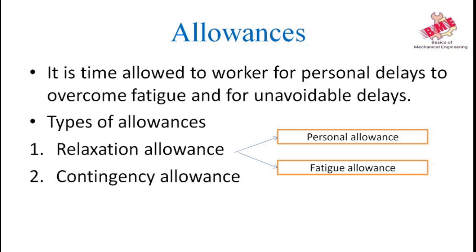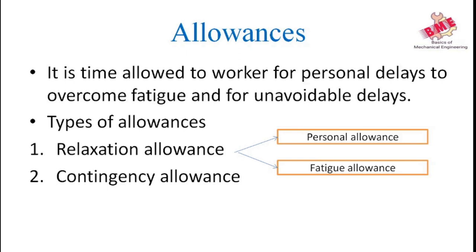Next is contingency allowance. It is defined as a delay allowance. It is not desired from either side, that is, from the management side or from the worker side, but it is still required. If the contingency allowance exceeds 5%, then the method should be improved.